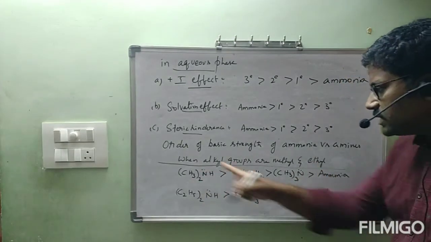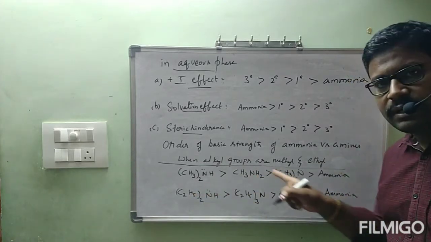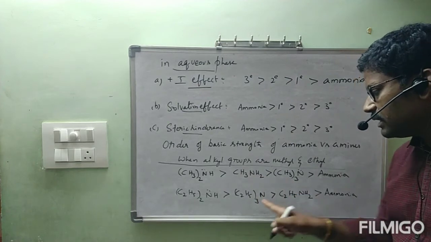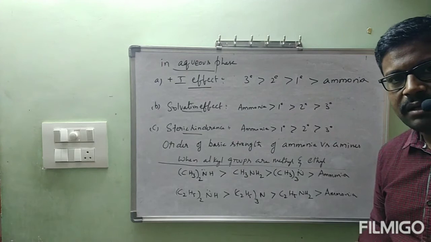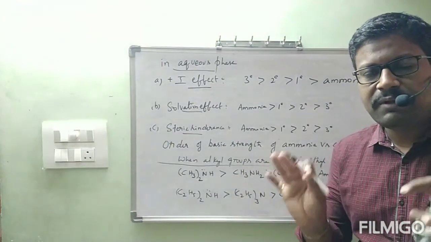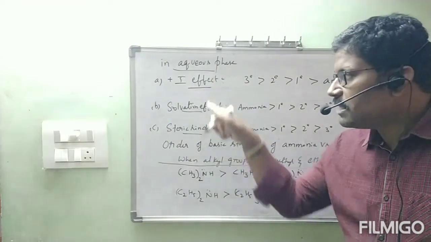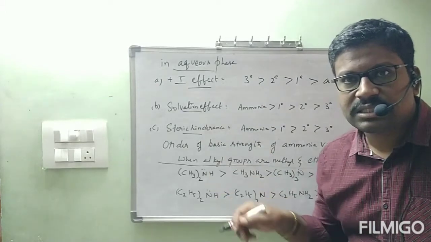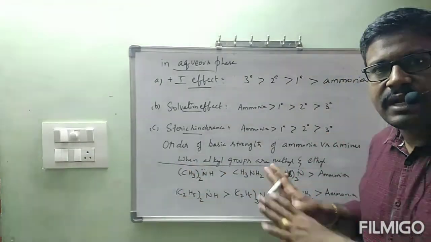Every time secondary is higher, and ammonia is least. The change is this one only: here this is primary, this is tertiary, and this is primary. Okay? Why, how did we get this? No need to be confused about anything. Simply we have to write one point: when all the three factors, plus I effect, solvation effect and steric hindrance, are applied on these amines at a time, then we will get this order.